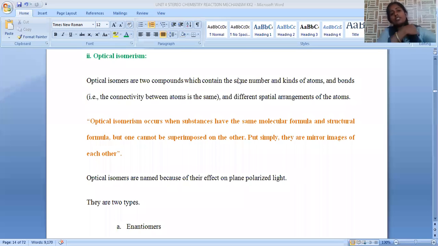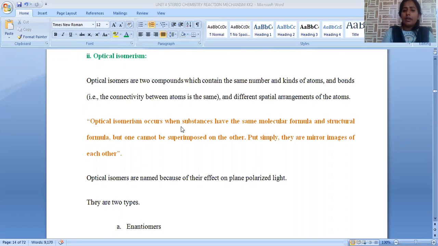So now we are going to discuss optical isomerism. Optical isomers are two different compounds with a similar chemical formula but a different spatial arrangement of atoms. The chemical formula remains the same and the connectivity of the atoms remains the same, but around the carbon atom their positions vary. That is called optical isomerism. So the detailed definition is given here.